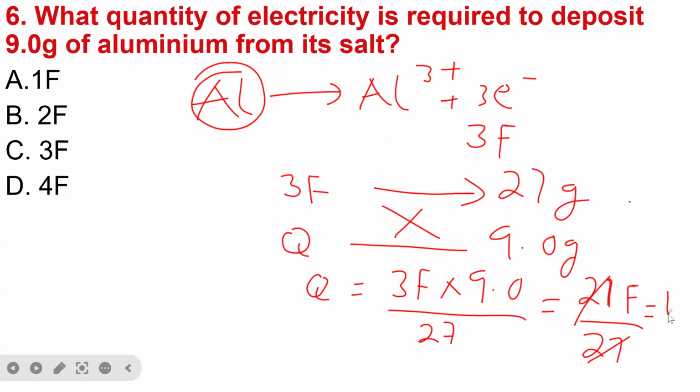So that is why we have 1 Faraday. So the answer to this is 1 Faraday. So 1 Faraday is the answer. So don't forget, ladies and gentlemen, this is how to do calculation in electrolysis.